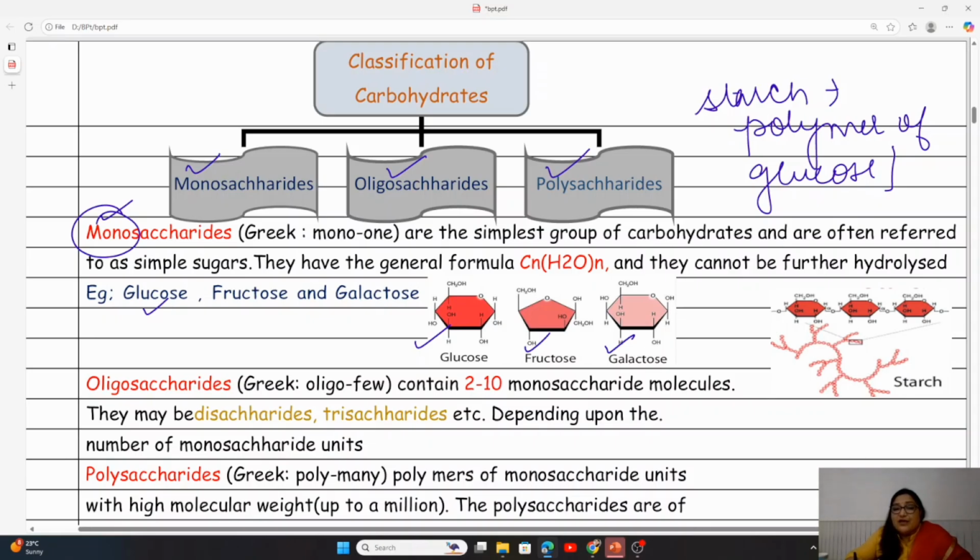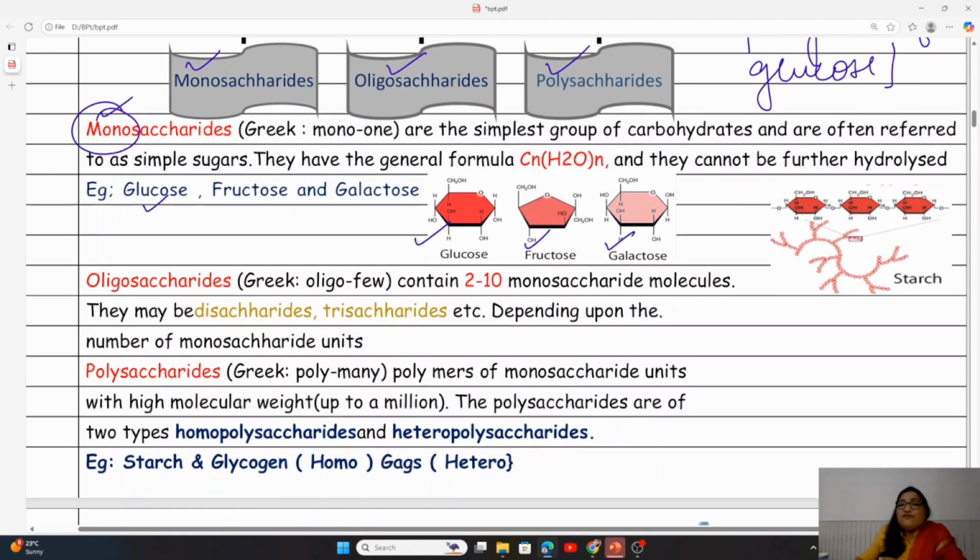It is a monosaccharide. So this is the smallest unit of the carbohydrates, which cannot be broken down into simpler forms. Similarly, fructose and galactose are also monosaccharides. Now we will be understanding the structure in detail in later slides.